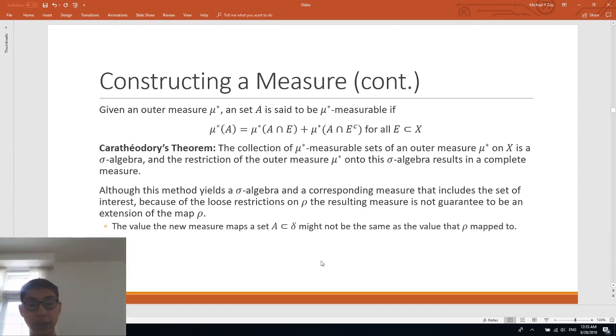Although this method generates a measure space that contains the initial family of interest, the problem is that it might not preserve the initial map that we defined on rho. For example, if we set rho of the interval 0 to 1 to map to 1, the final measure might map it to something else, such as 5. And this is a problem because oftentimes we want the resultant measure to satisfy some conditions that we place on it, which are the maps that we have on rho.